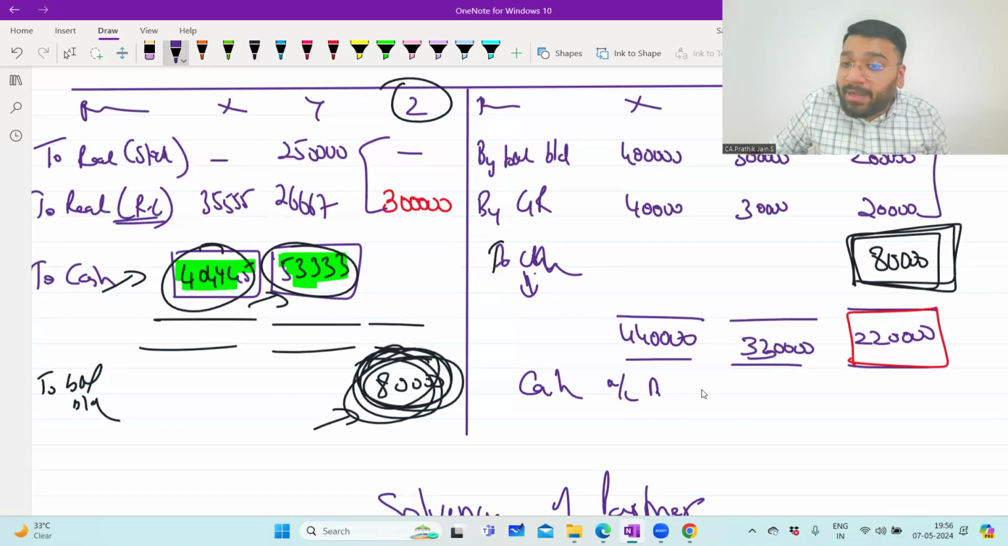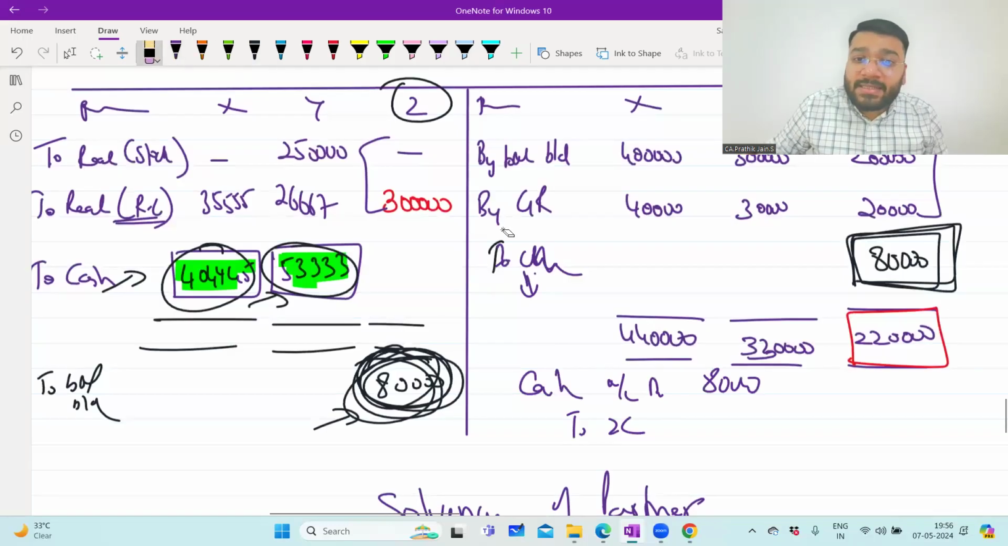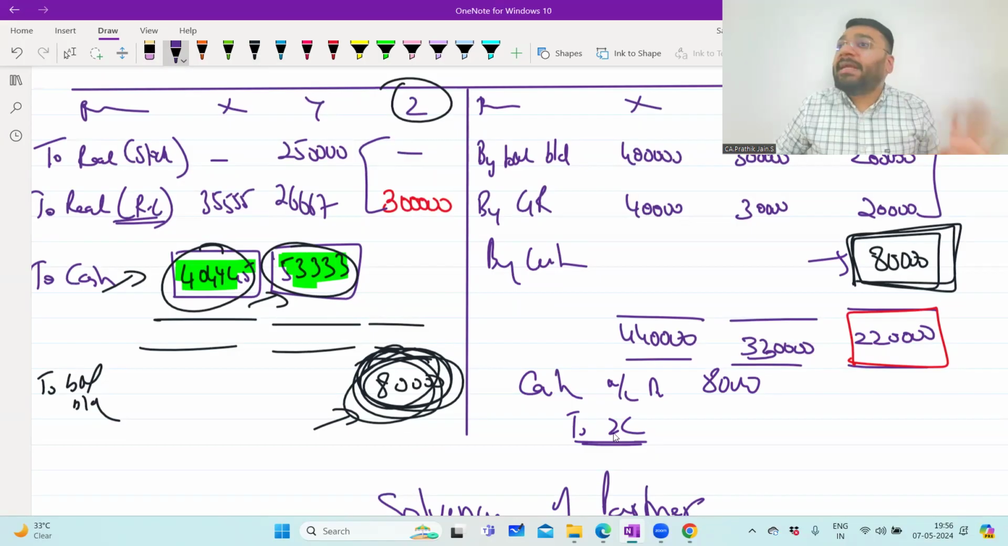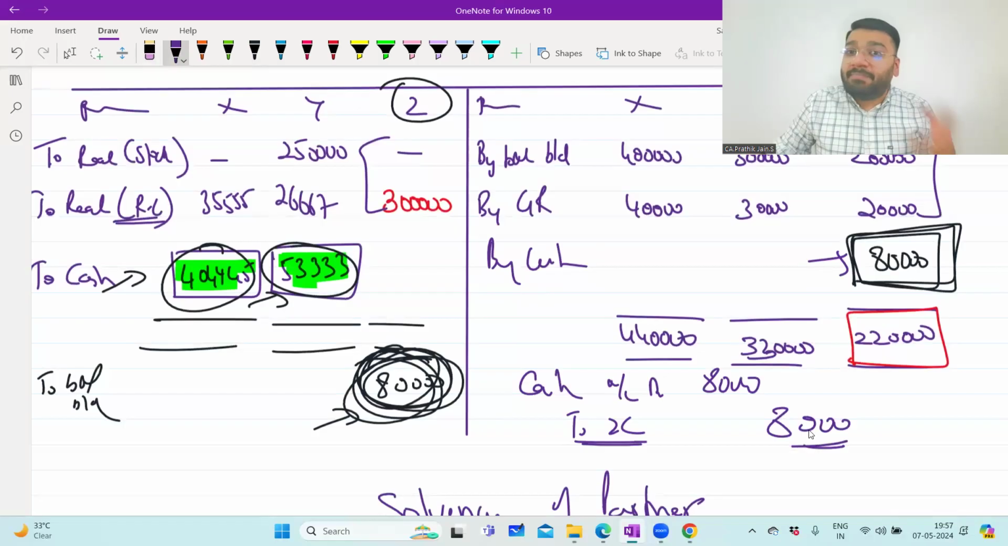Cash account debit, 80,000 to Z's capital. So in Z's capital, by cash 80,000 rupees. Means what? The partner is having a deficit balance. He's having a debit balance, but the partner is solvent, which means what? He has got a lot of money at home to pay this 80,000 rupees. So in that case, what happened? He will give this money to us in the business, and business will get this 80,000 rupees. Now we have sufficient money. Already the existing cash balance plus 80,000, we have sufficient money to pay off both partners' capital balances.